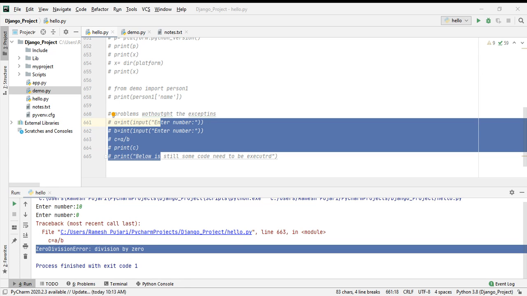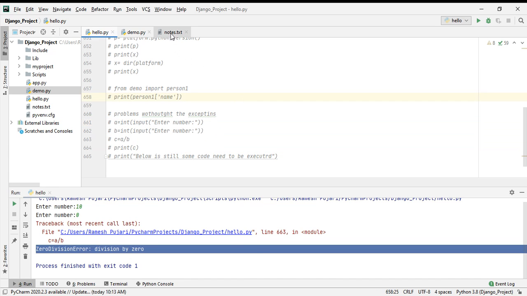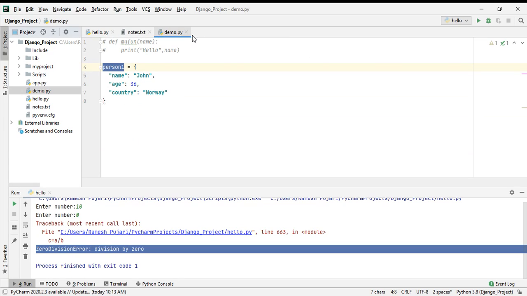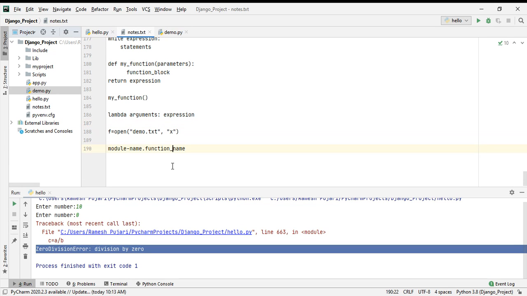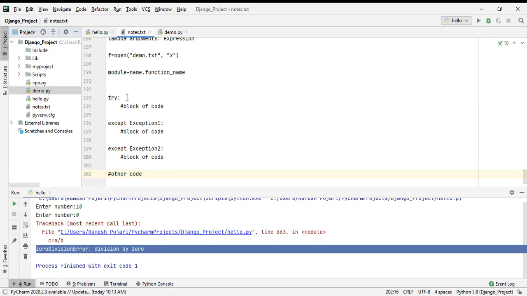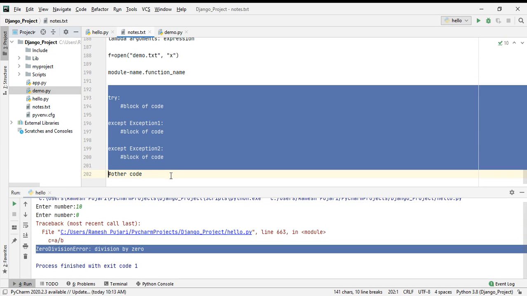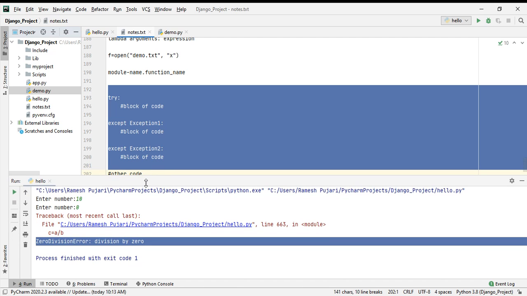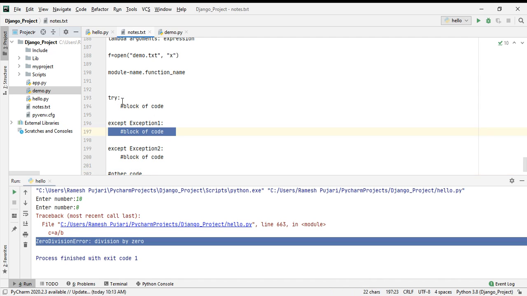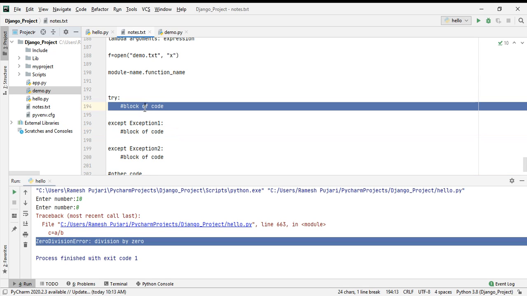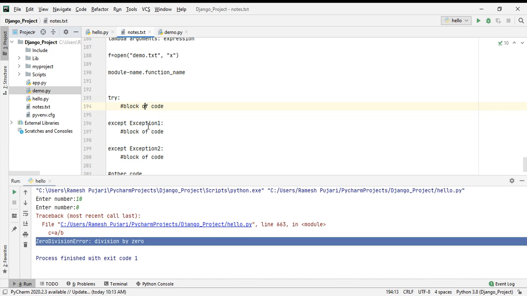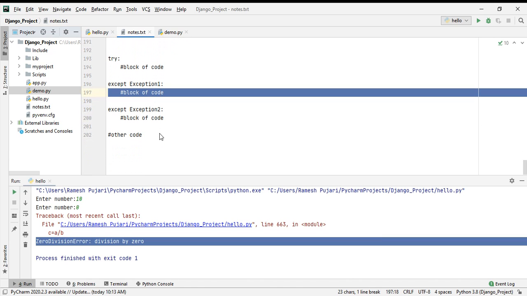Here I will write the note section, the syntax for try except. Try is the keyword by which we can handle errors. Whatever block of code I want, I will write here. And in except I will catch the exceptions and write the rest of the block of code here. So this is the sample.